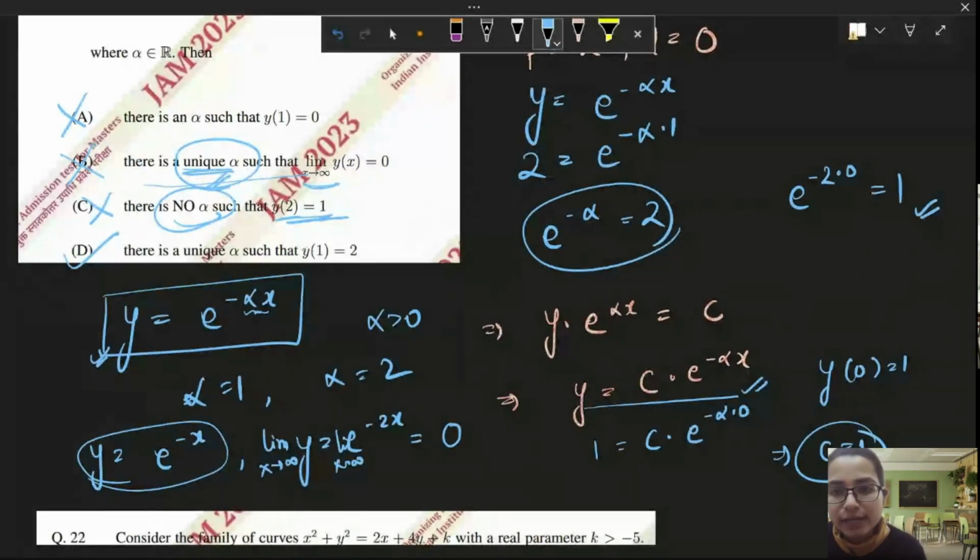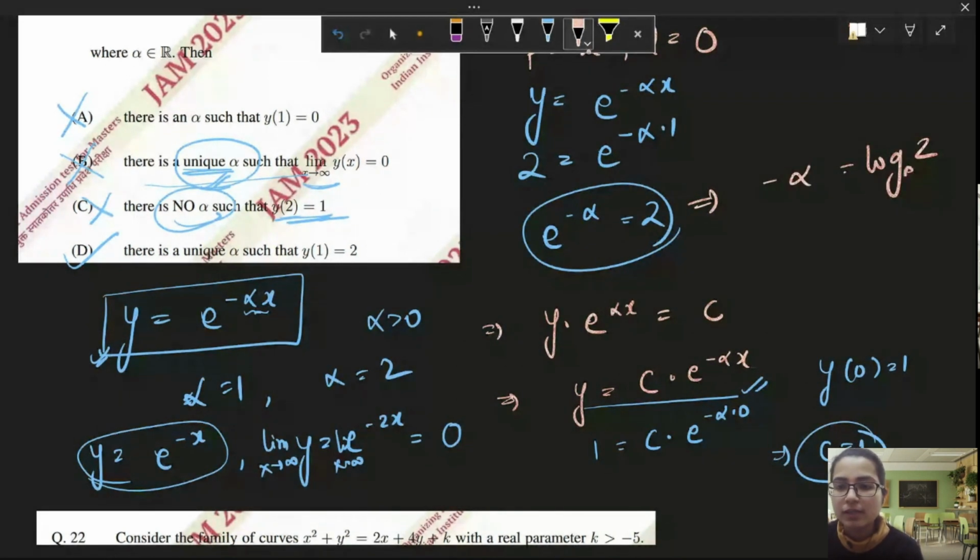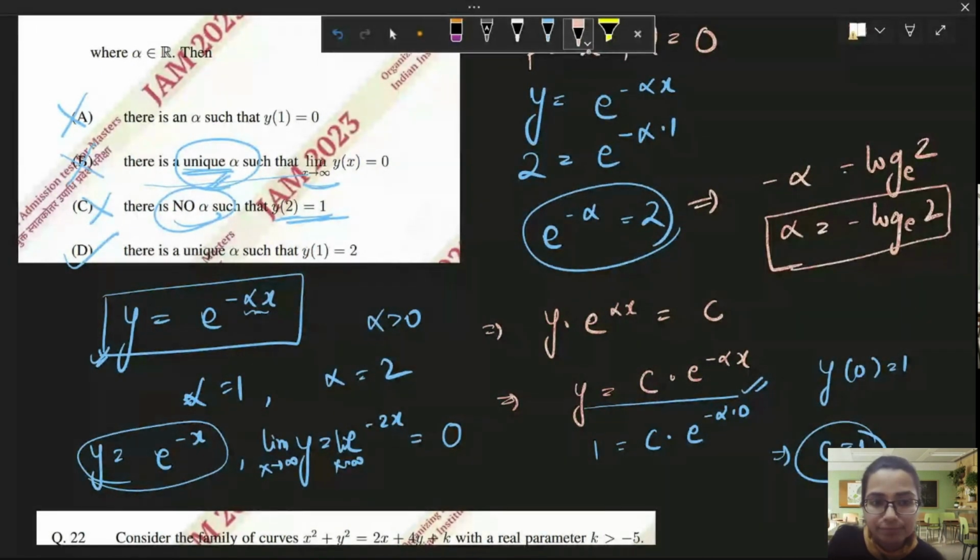If you want to find whether such an alpha exists, you can find that very easily. Taking log on both sides, minus alpha equals log 2 to the base e. So alpha equals minus log 2. This is your unique alpha. So now this condition of uniqueness is correct. So option D is correct.